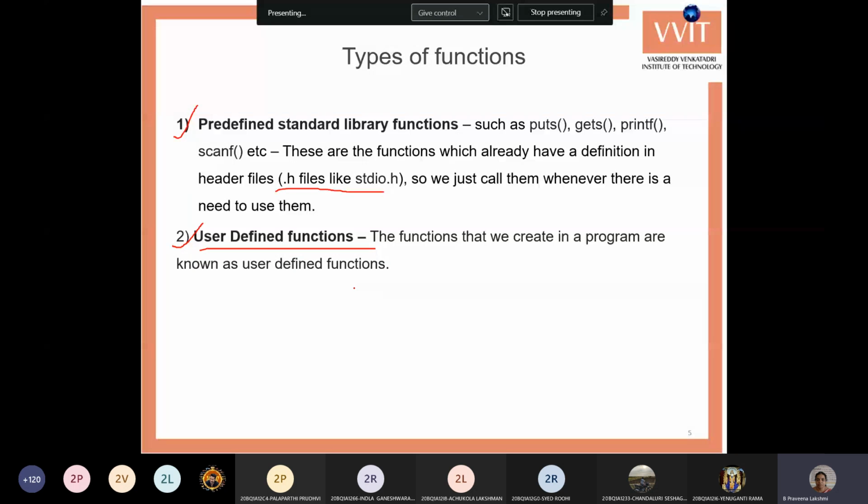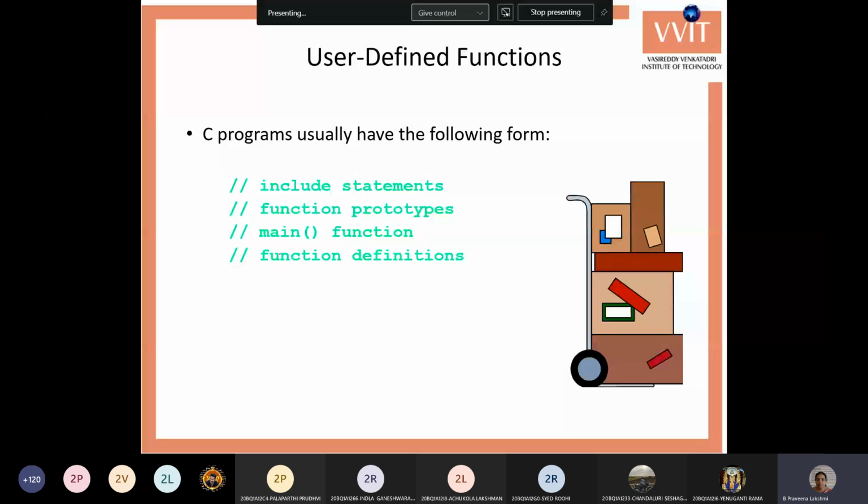When we are writing user defined functions, we write them before the main program, that is after the include statements. There you can write the function prototype, and the function declaration we can also write here. Then we can write the main, or we can write the function prototype before the main and the function definition after the main. There are two ways to write the functions. Either you write them before the main or after the main. If you are writing after the main, you need to give the prototype for the function before the main.